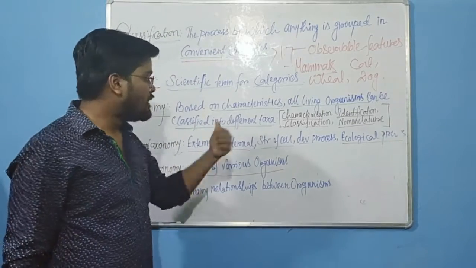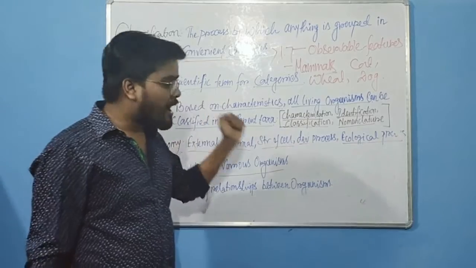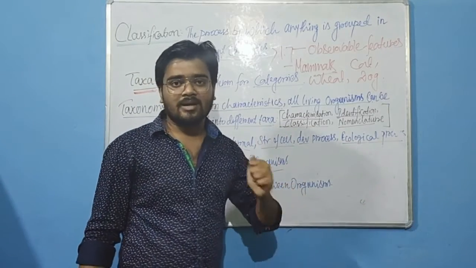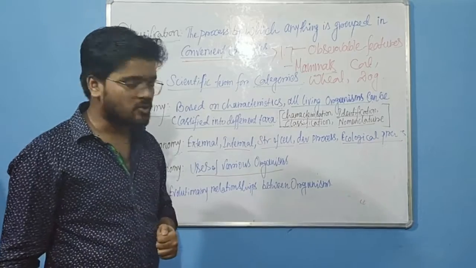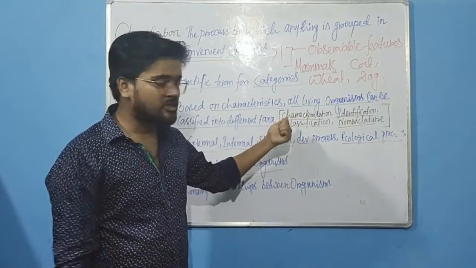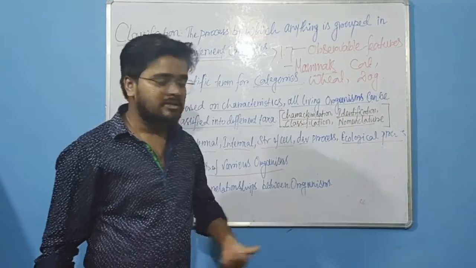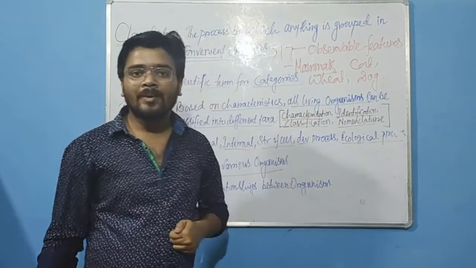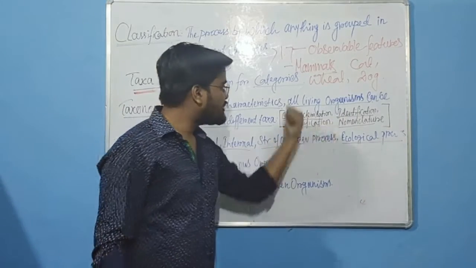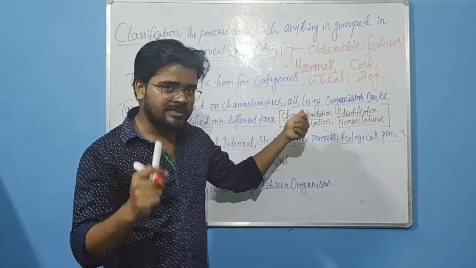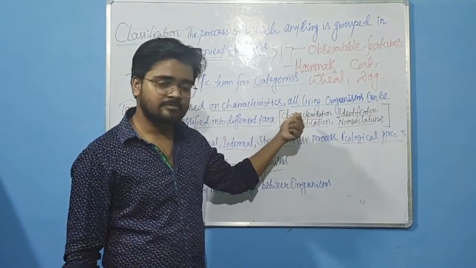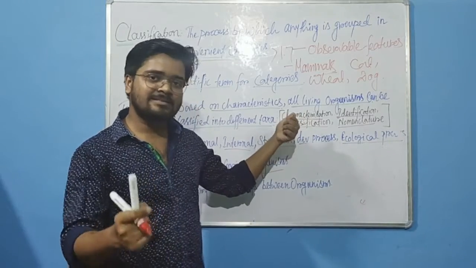Got it? Now, what are the bases of taxonomy? The basis of taxonomy is characterization, identification, classification, and nomenclature. So let's revise those points. Characterization: we have to consider the outside features, the external characteristic features of the organisms.